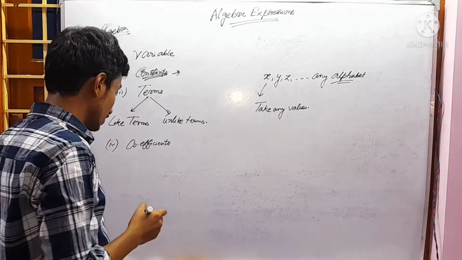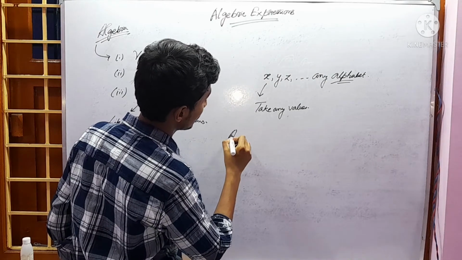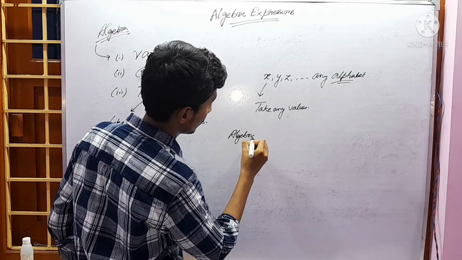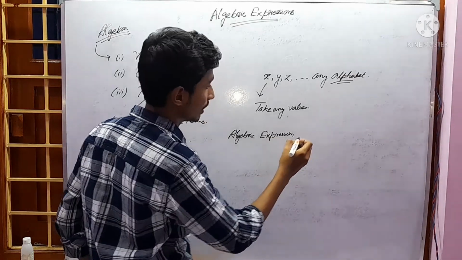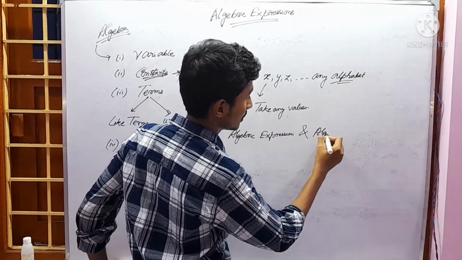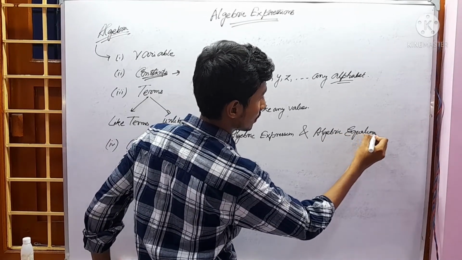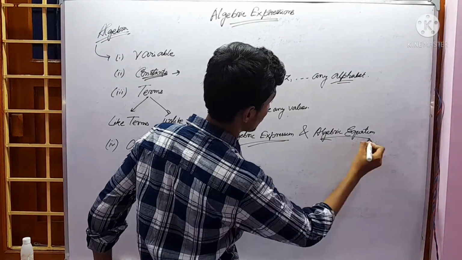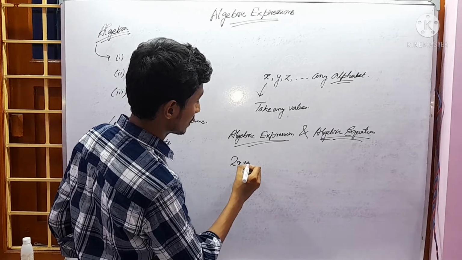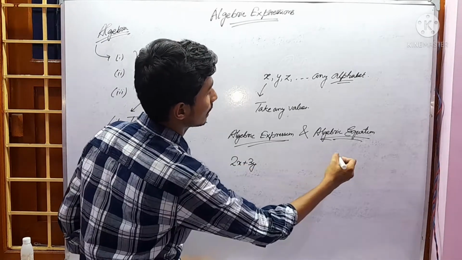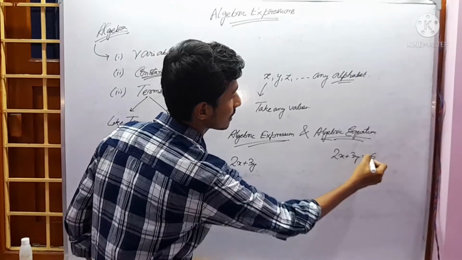Now in algebra we have to know about two things: algebraic expression and algebraic equation. What is the basic difference between an expression and an equation? Let's take 2x plus 3y, and 2x plus 3y equal to, let's say, 6.